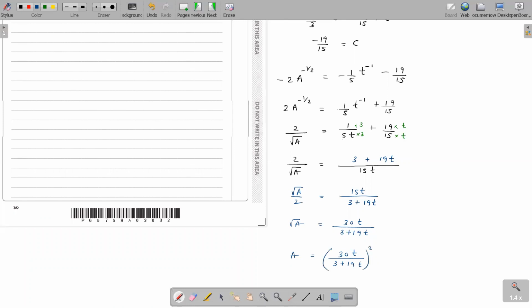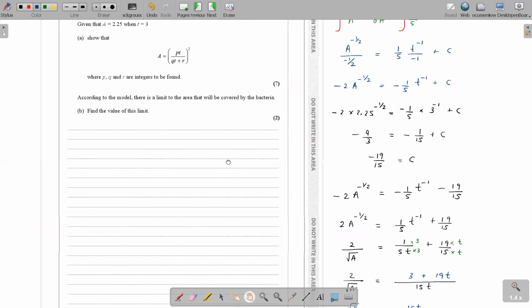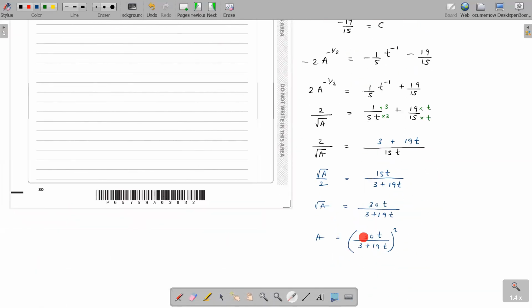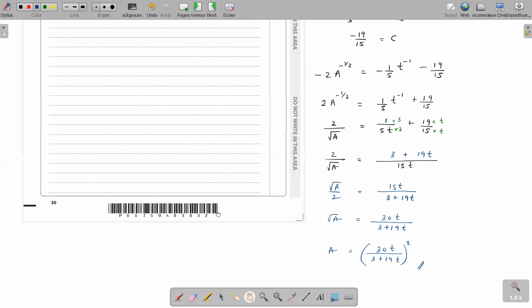Whole thing square, and that is exactly what this is about, right? Kind of like to show that, right? pt plus qt plus r. P is 30, q is 19, r is 3. Okay, so this is the answer. The show that, 7 marks for this. Okay? Okay, miss. So let's move on.